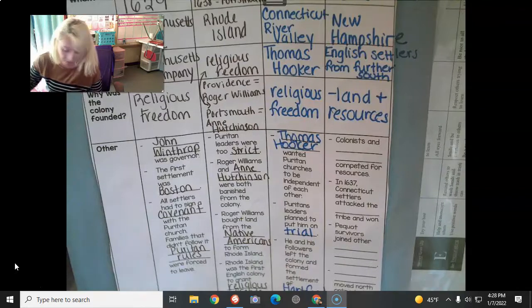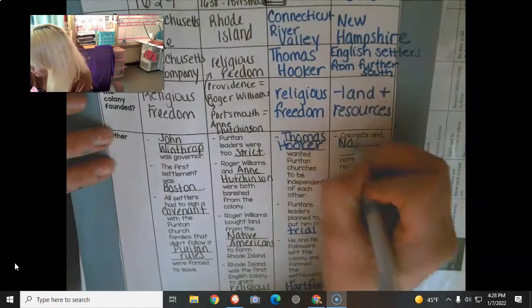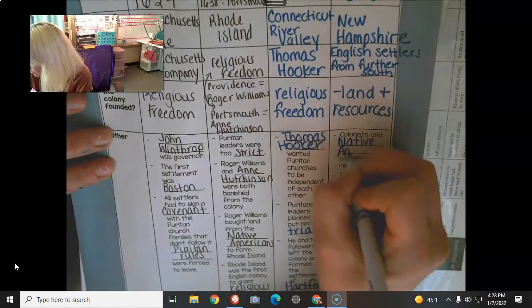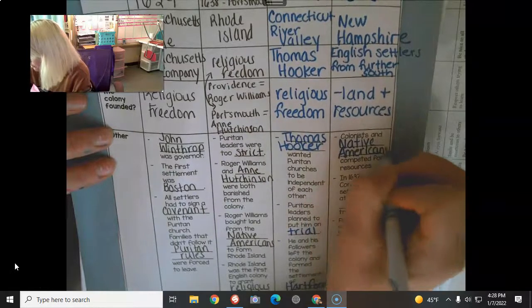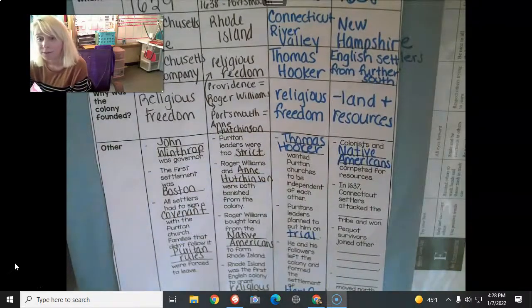Colonists and Native Americans competed for resources.